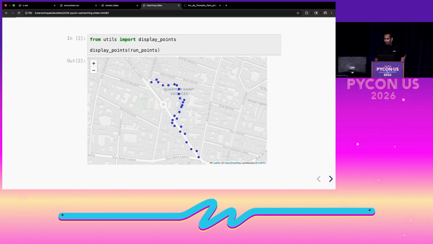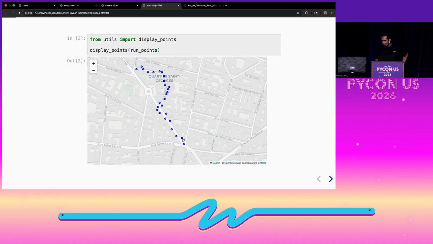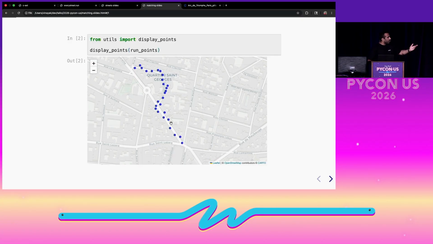If I visualize it on a map, you can see that it's everywhere, like the points lie on buildings. And that's because GPS is not that accurate when you're running within a city. And that's where we're going to use map matching to sort of find the nearest point on the street to the point that we ran on, actually. Yeah, this is because of inaccuracy. I didn't really jump on those buildings. I wish I could, but I can't.